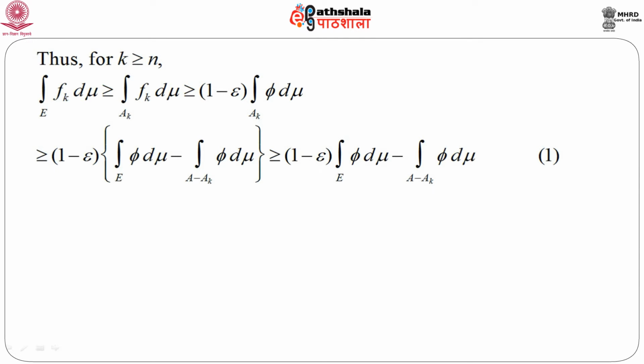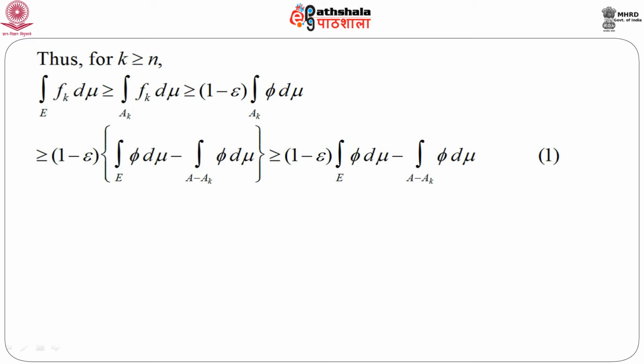Then for k greater than or equal to n, we start with the integration over E of f_k dμ, which is greater than or equal to the integration over A_k of f_k dμ. Now, if we use the condition from the construction of A_k, we can immediately get that this is greater than or equal to (1 minus epsilon) times the integration over A_k of φ dμ, which is again greater than or equal to (1 minus epsilon) times the integration over E of φ dμ minus the integration over A minus A_k of φ dμ. Basically, we replace this A by a bigger set E. That is why this inequality is there, and this is almost everywhere.